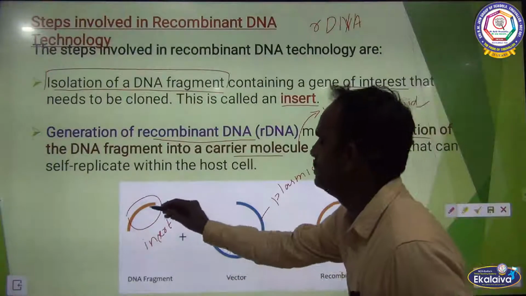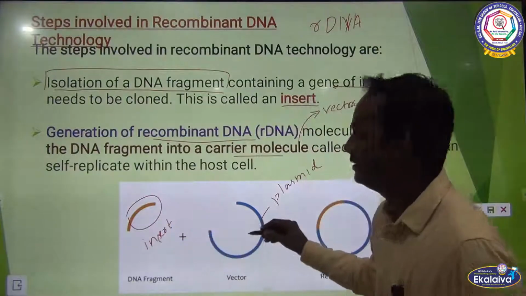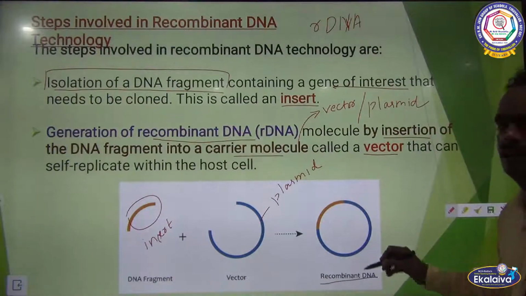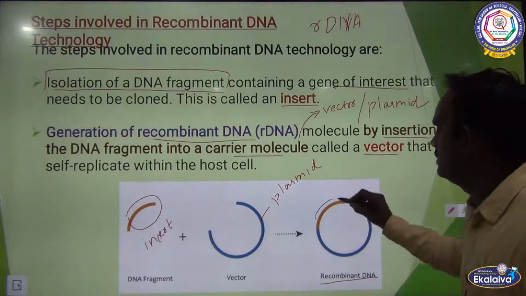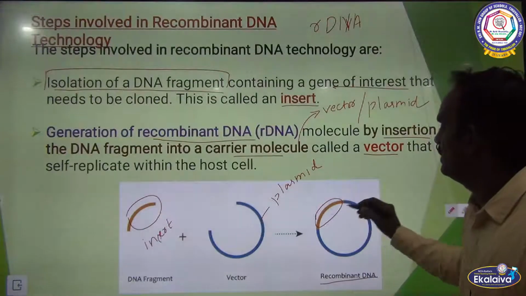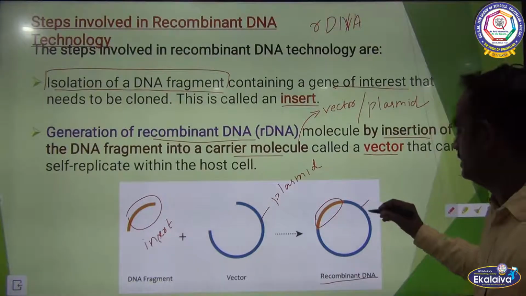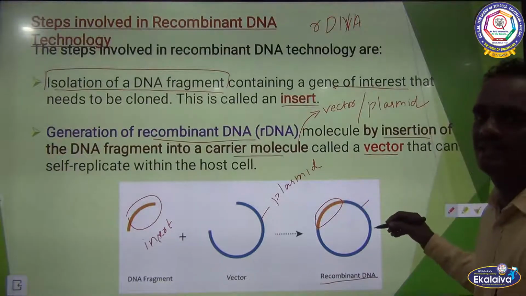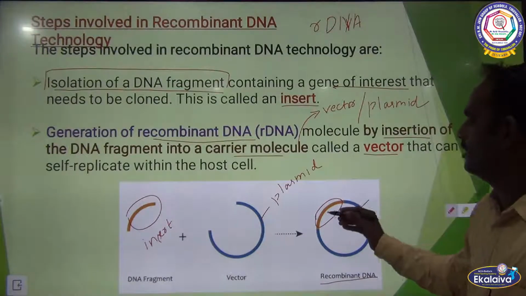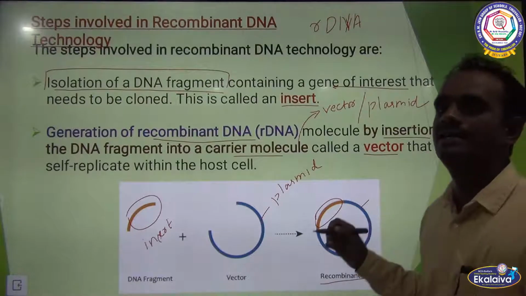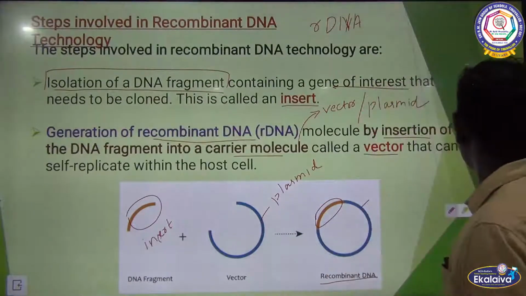Okay. Now, joining this DNA fragment to the vector, finally we are getting the recombinant DNA. The recombinant DNA contains the gene of interest, the DNA fragment, as well as the host DNA. Host DNA is nothing but the plasmid DNA. Okay. So, it is a combination of a DNA fragment and the vector, that is called recombinant DNA.